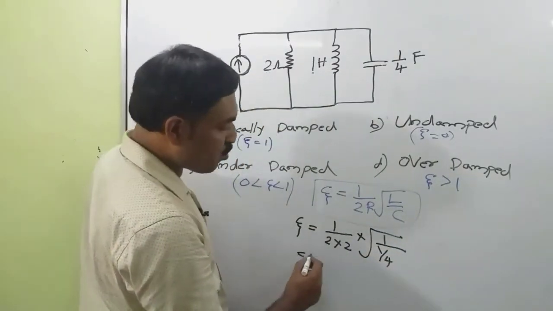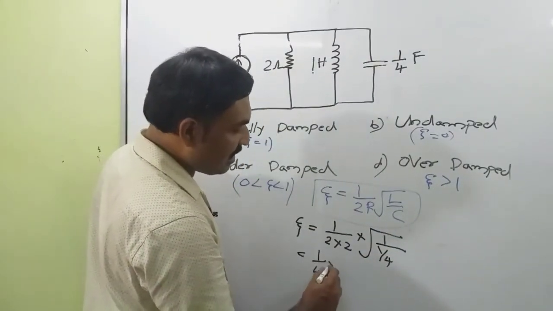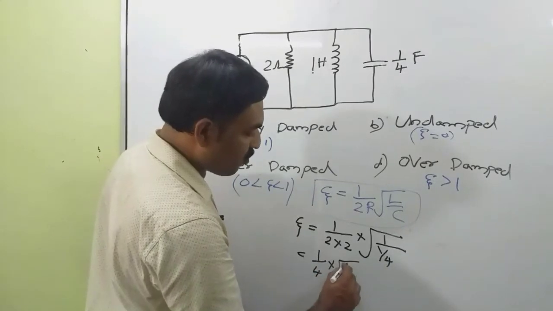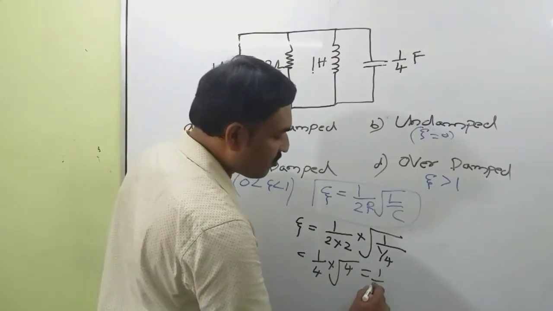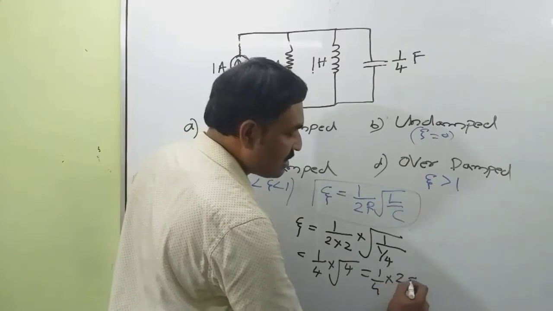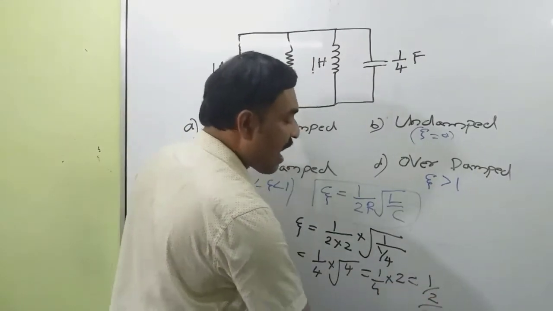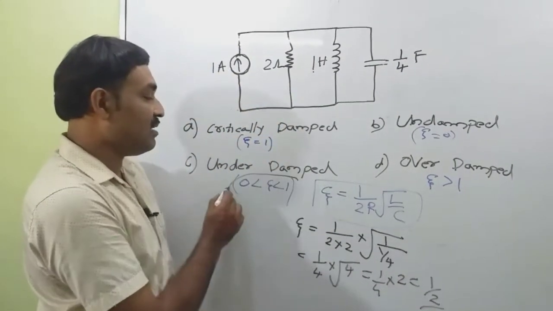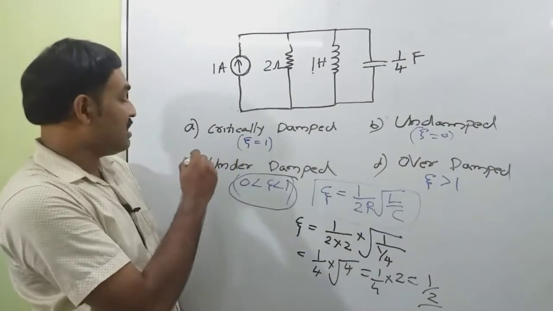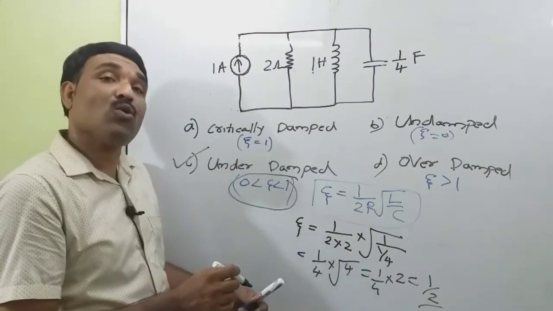So this is equal to 1 by 4 into square root of 4, so 1 by 4 into 2, that is equal to 1 by 2. So the value of theta is lying between 0 and 1. So the circuit is underdamped. So C is the correct option.